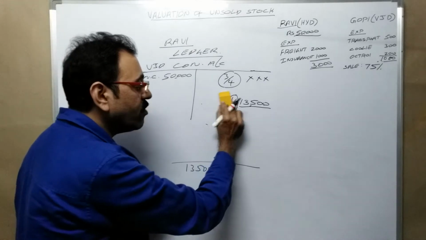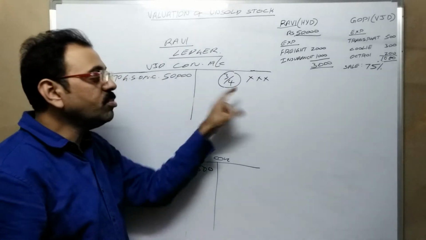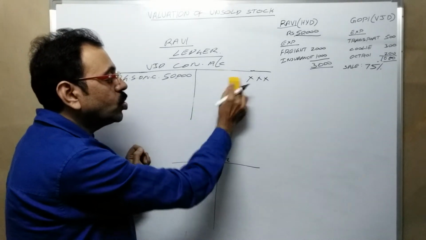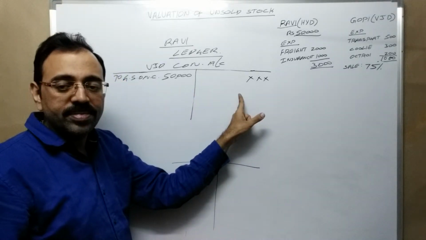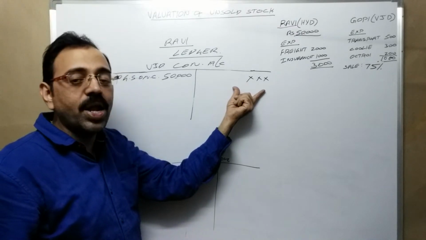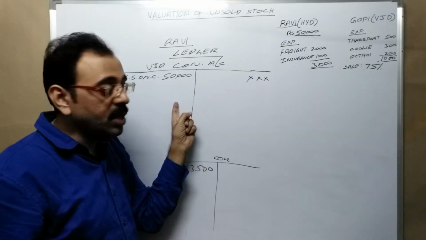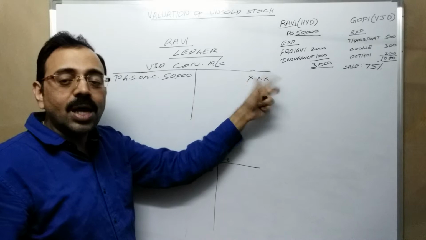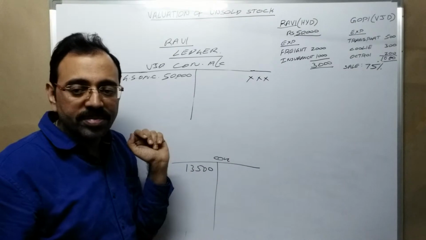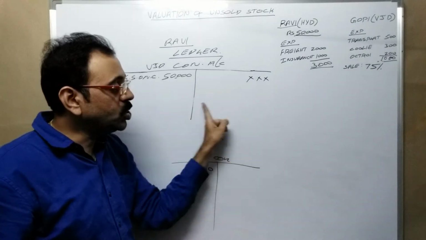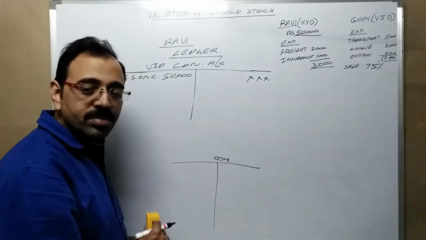If unsold stock value is not credited to consignment, then what happens? It gives the meaning that total goods were sold for this amount, meaning there is no unsold stock here. Actually, how many goods were sold for this value? 3/4 of the goods. But according to accounts, we are mentioning that total goods were sold for some value. Meaning in the current year, there is no unsold stock. Since there is no closing stock in the current year, in the next year there is no opening stock.